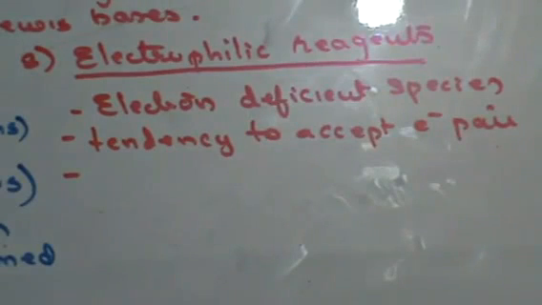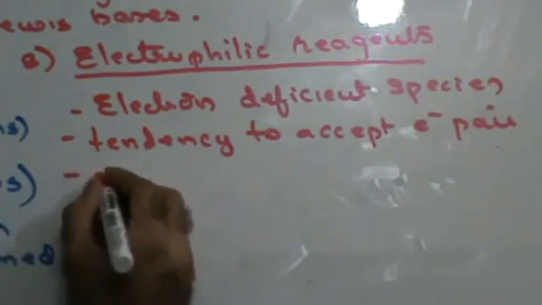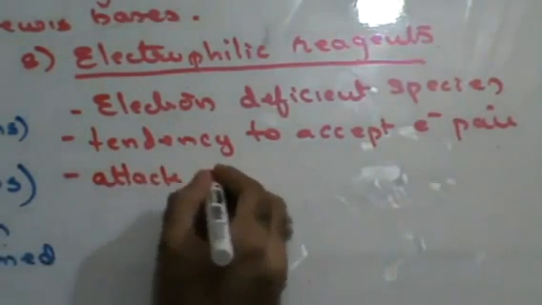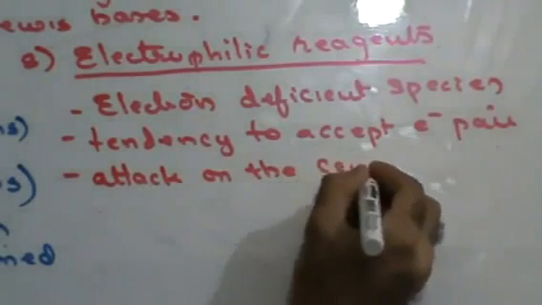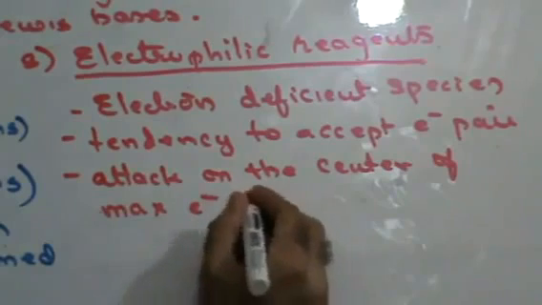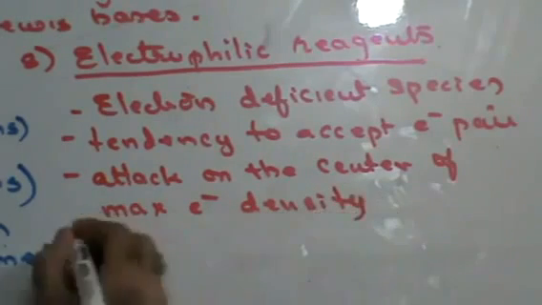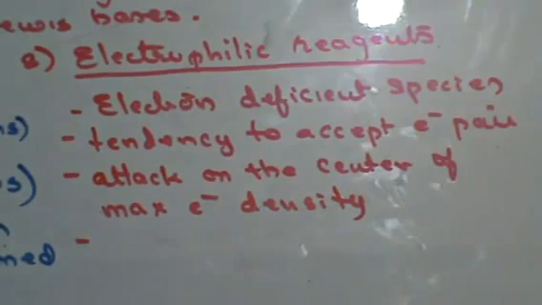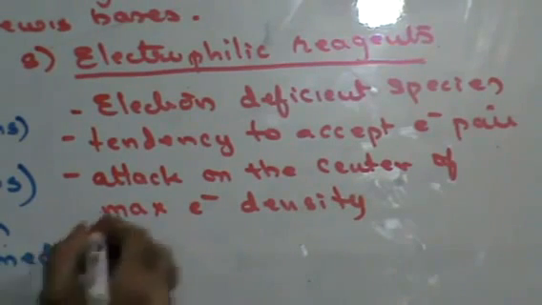In a chemical reaction, which region will they attack? They will attack regions which are electron rich centers. They will attack the center of maximum electron density. Substitution reactions involving electrophiles are called electrophilic substitution reactions.